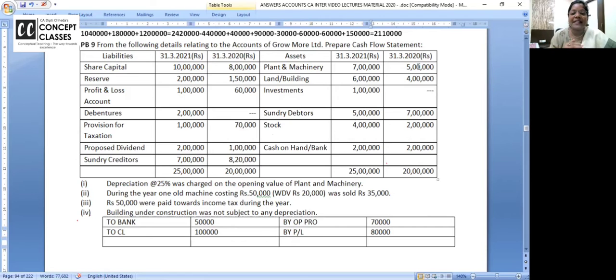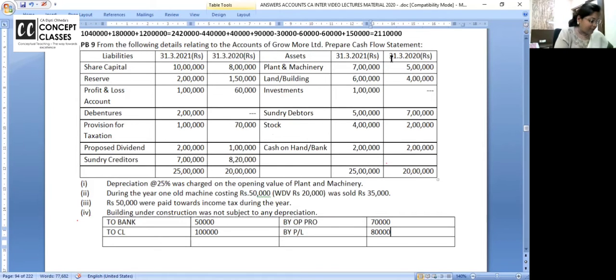1,25,000 is the depreciation you have to add back. 125 is the depreciation you have to add back. And now 125 is the depreciation, and when you calculate all the details, that is, if you prepare the plant and machinery account, you will get plant and machinery purchased. Closing is 7 lakh and depreciation is 125.